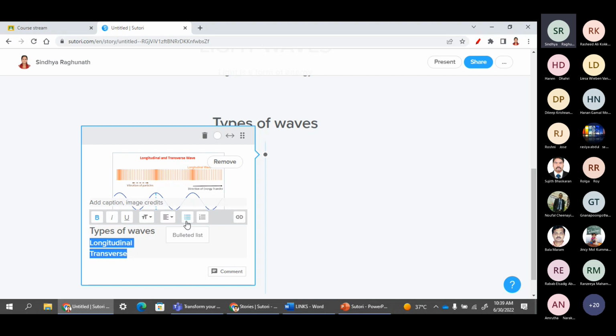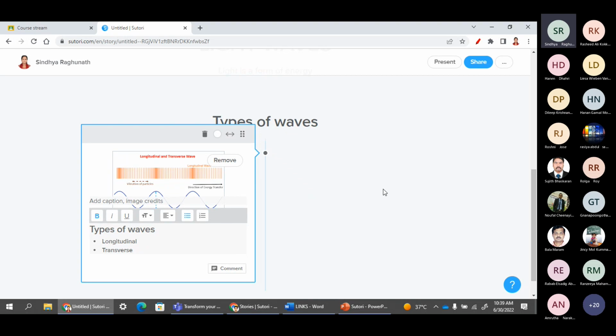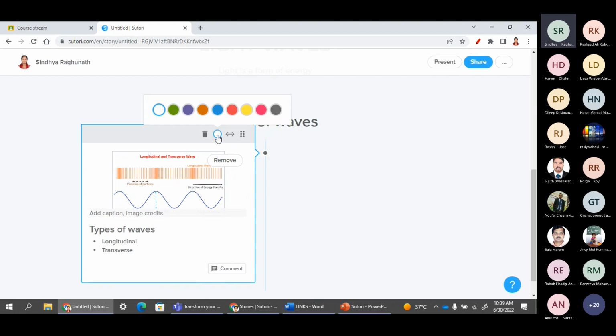And we have the option to give bullets. So when I click on this, we can see that the bullets have come. And again, when we click on this edit color, there is a collection of 9 colors. We can select any one of these as background for this item.